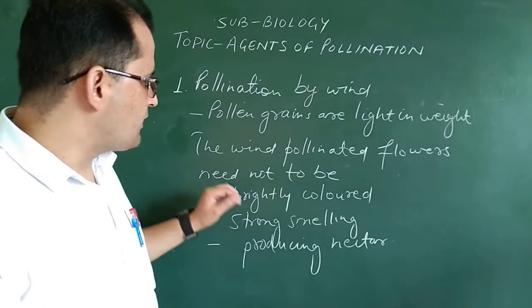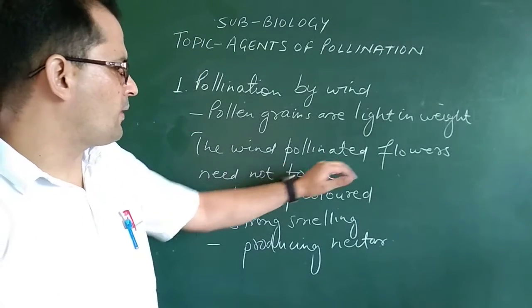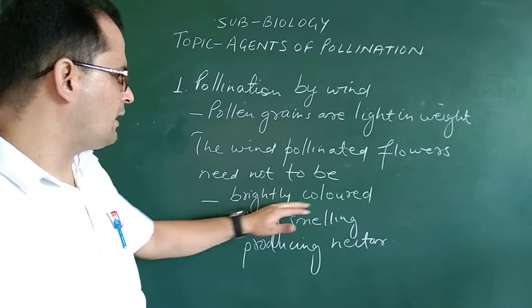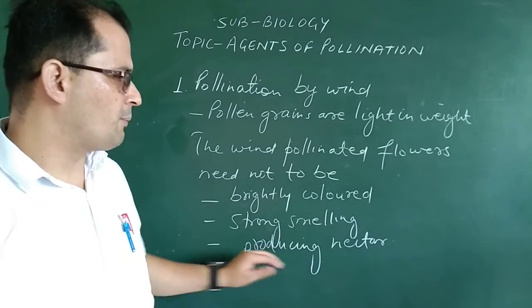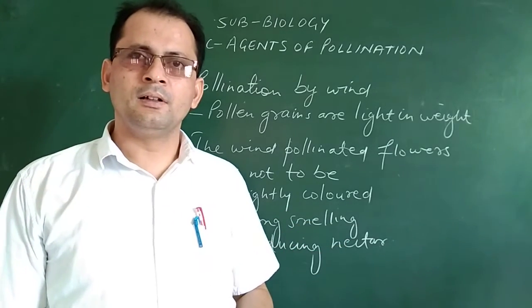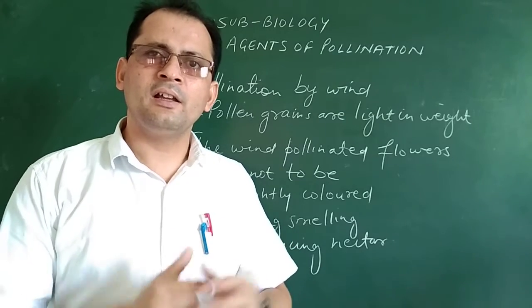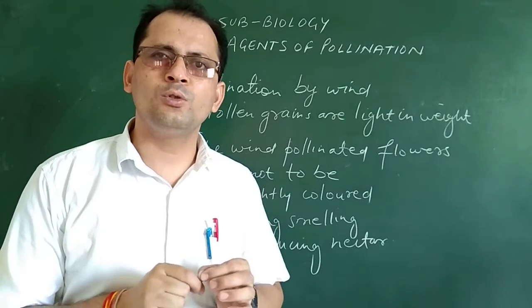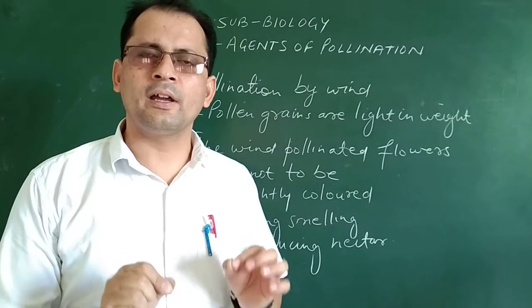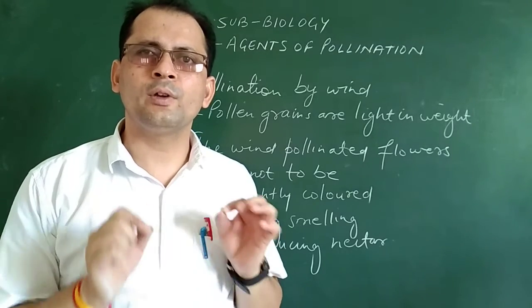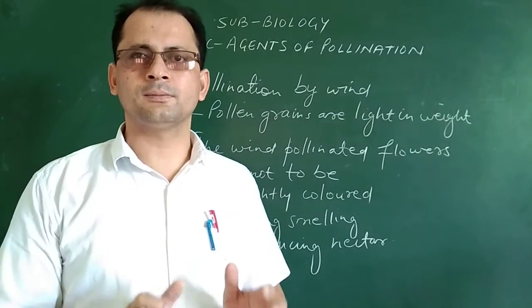If these qualities are not in the flower, even then the wind is going to carry the pollen grain.